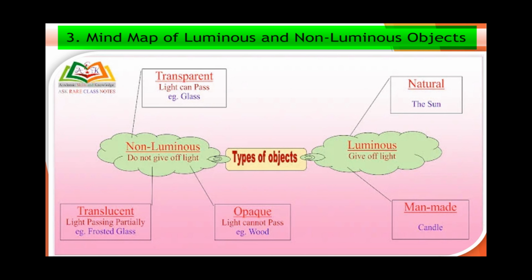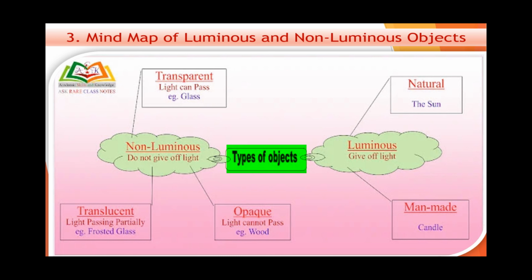Mind map of luminous and non-luminous objects. Types of objects. There are two types of objects, luminous and non-luminous. Luminous objects give off light. They are natural, example: the sun, or man-made, example: candle. Non-luminous objects do not give off light.